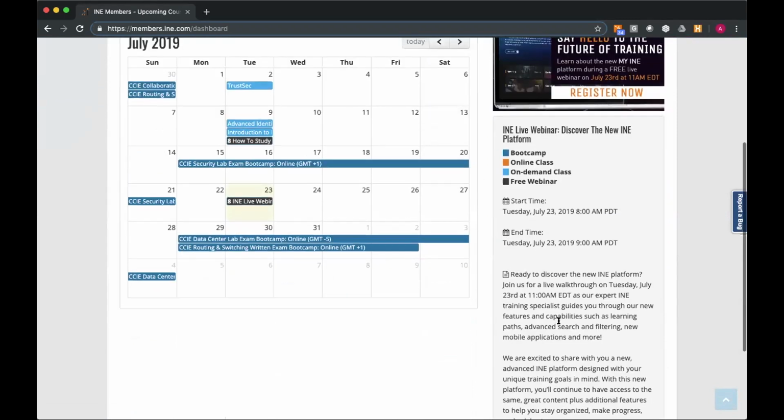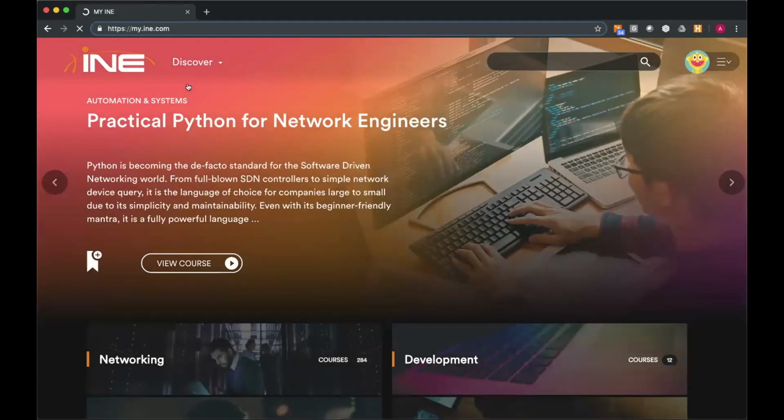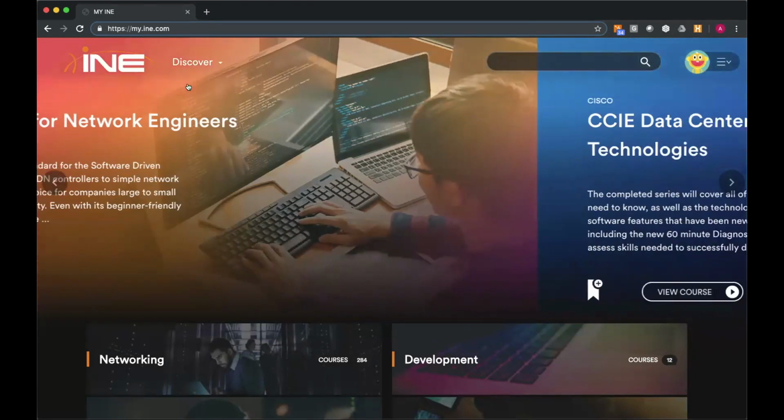Click on that, you'll get the information. If you are a team administrator, your team management buttons will still be in the same place. And again, popping you back into the library is the All Access Pass. So we have rearranged a little bit how you find things, but it is all still there.